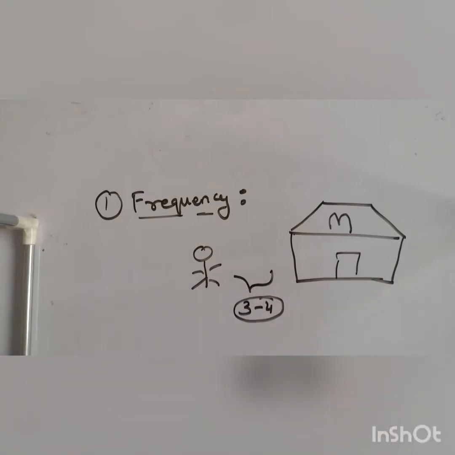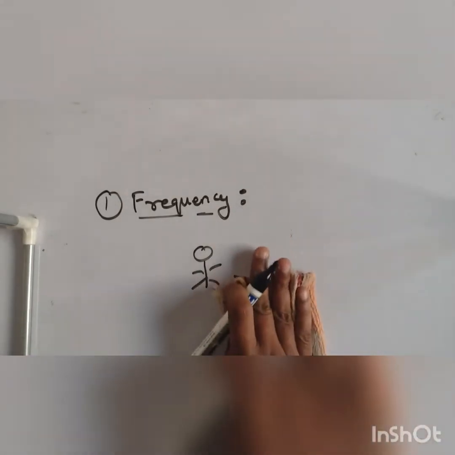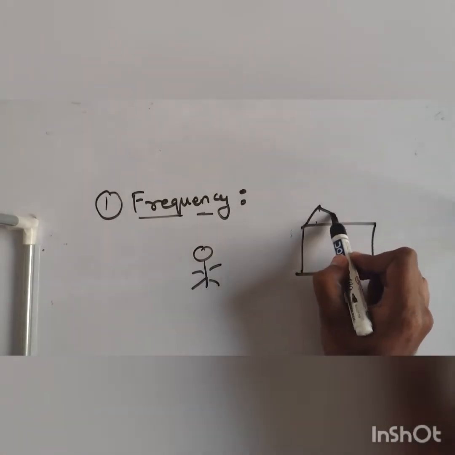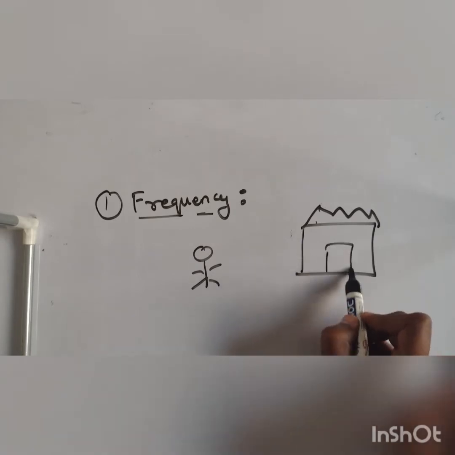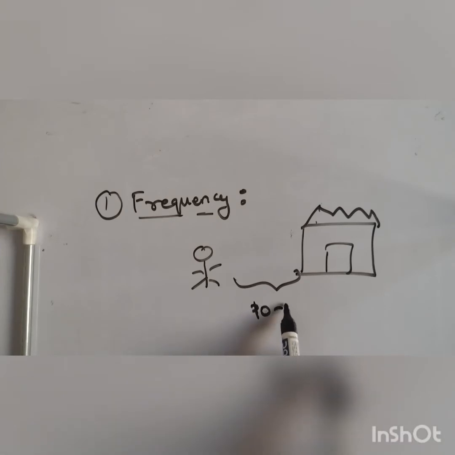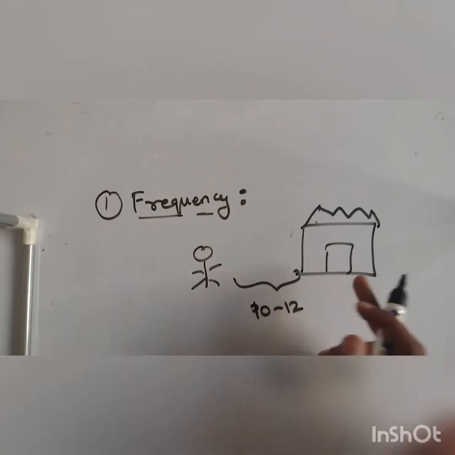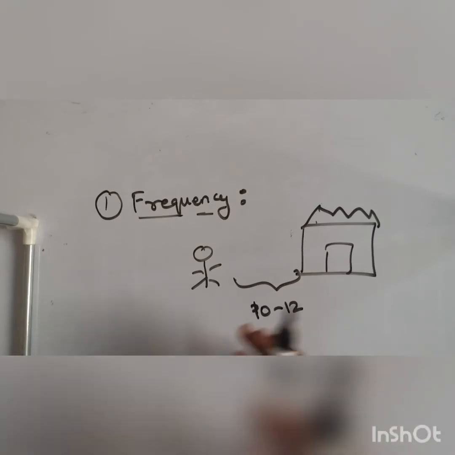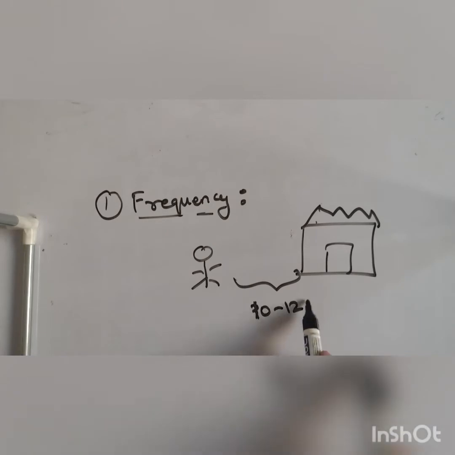Now what we will do, we change the situation. Now this is your general store, a kirana store. What is the frequency that you visit? Say 10 to 12 times a month. Am I right? Whenever you go to this kirana shop, do you put up a status about buying kirana, buying dal? No, you will never put it. Why? Because this event is not so special, because you visit frequently.